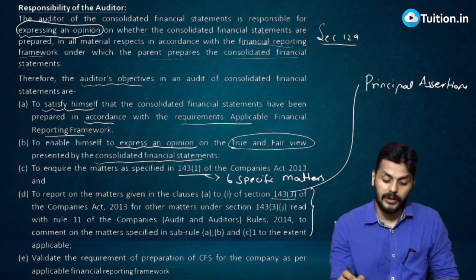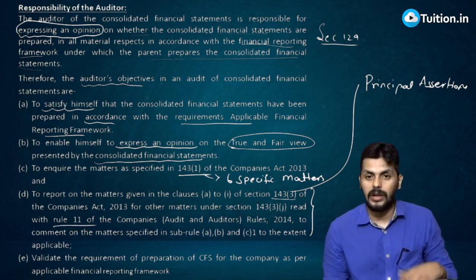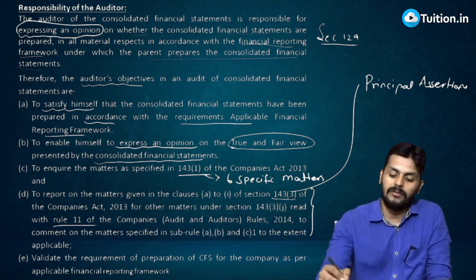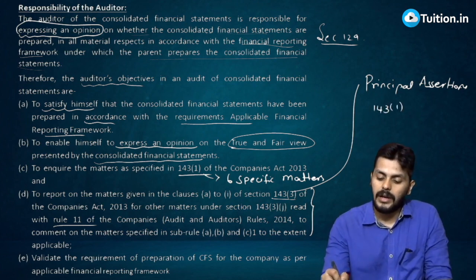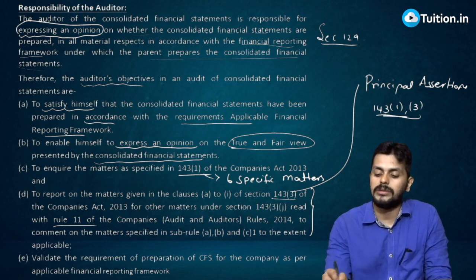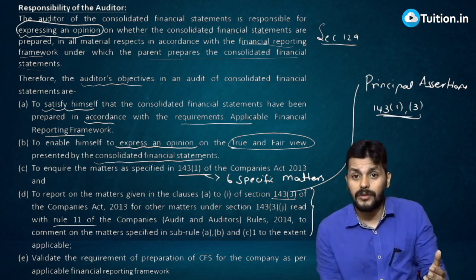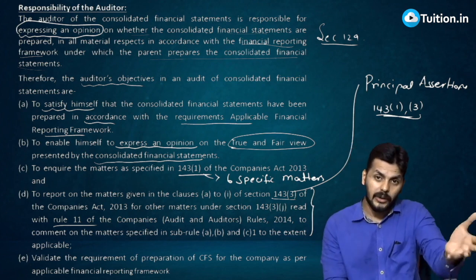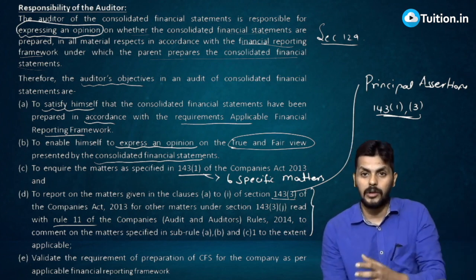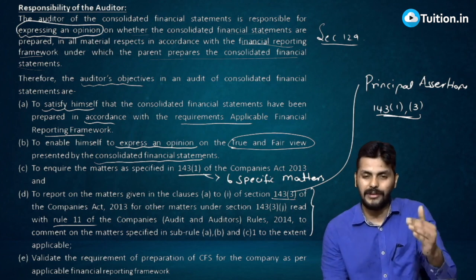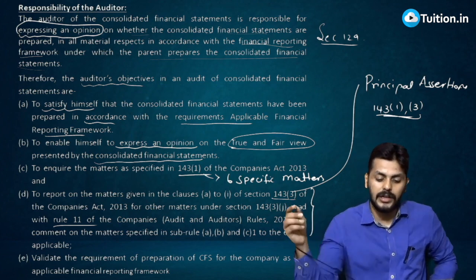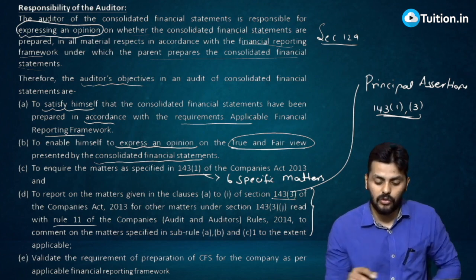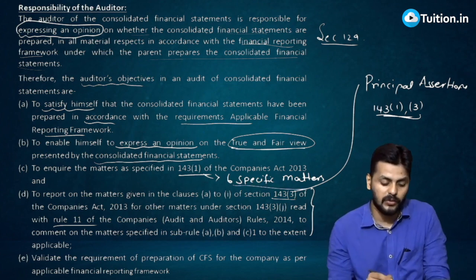Now one more important point is there, read with Rule 11. Rule 11 is the 4 points that are there in 143(3). So 143(1) and 143(3) both are applicable. And of course 143(11) orders made by the central government, but 143(11) has CARO, and in CARO it is very clearly told that CARO is not applicable to consolidated financial statements. So you don't have to really worry about that right now. So as an auditor, you got to obtain obviously evidence, then confirm that it is a true and fair view, then answer all these 6 specific matters.